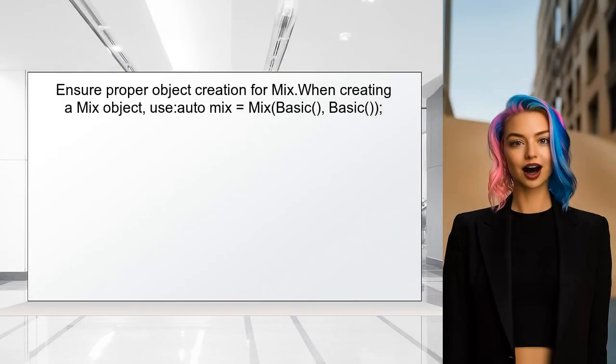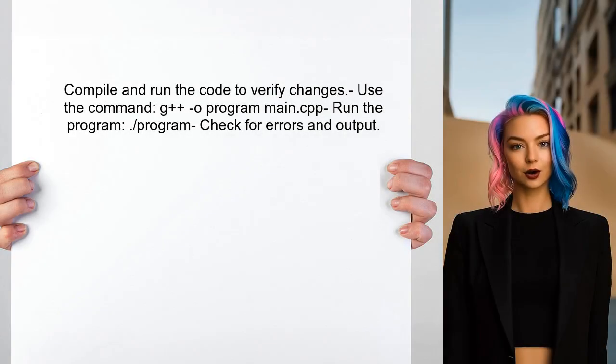Now, let's look at how to properly pass the objects to the mix constructor. The user should ensure that they are passing instances of derived classes when creating a mix object. Finally, the user should compile and run the code to verify that the changes have resolved the error. This will confirm that the mix class is now correctly handling the derived class instances.